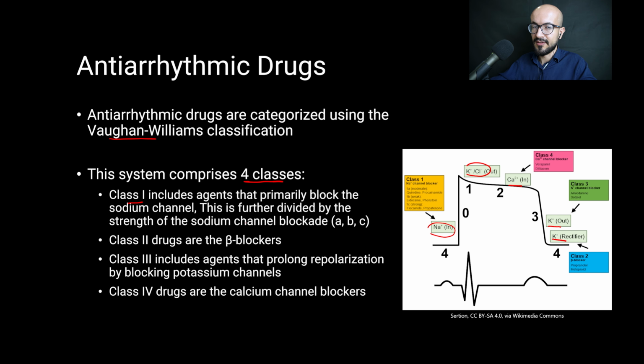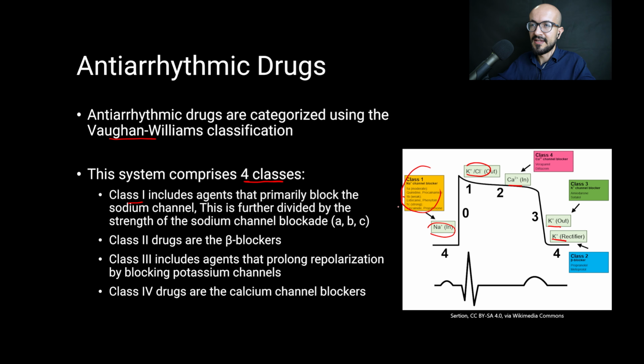Class 1 include agents that block the sodium channels, and the first class is subdivided into 1A, 1B, and 1C. So class 1A is the moderate blockage of the sodium channels for medications such as quinidine and procainamide. Class 1B is weak blockade of the sodium channels in medications such as lidocaine and phenytoin.